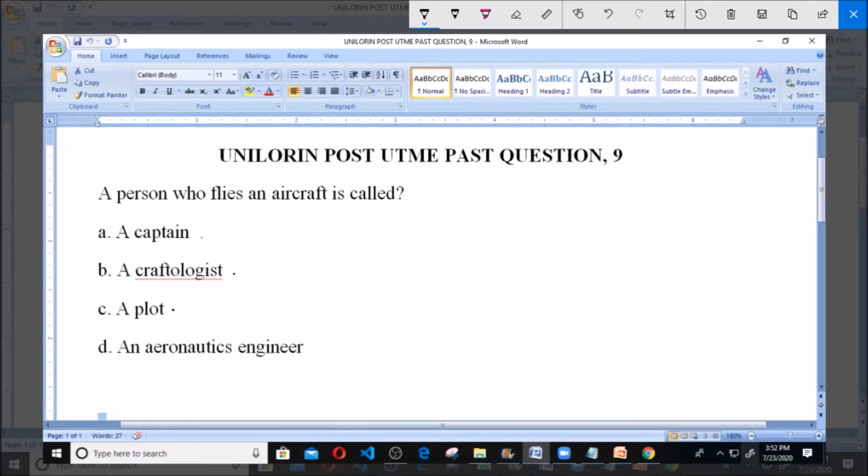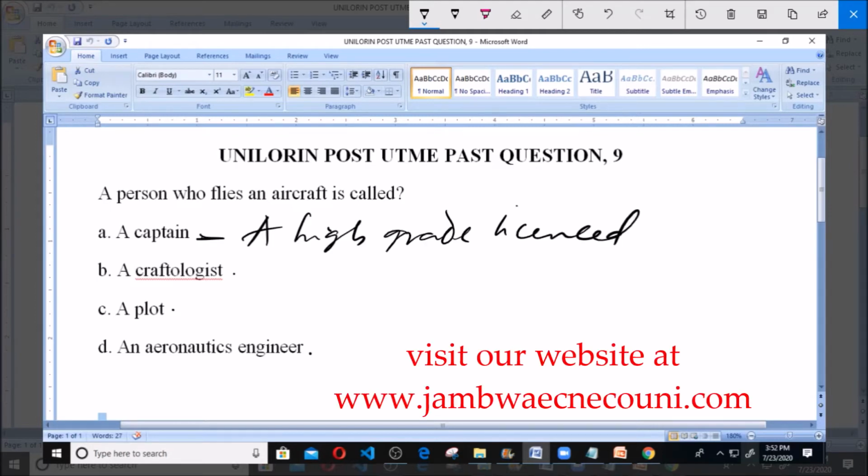Now, who is a captain? A captain is a high grade licensed official. Now, this high grade licensed official is called a mariner, and he holds ultimate command in a ship.